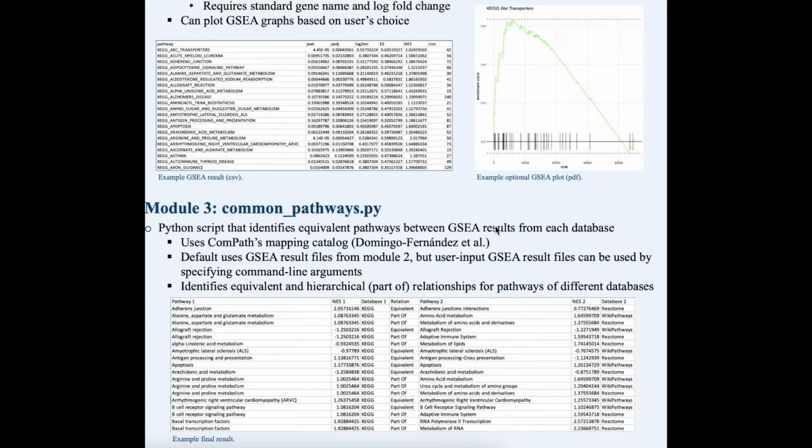The third module is a Python script that identifies biological equivalent pathways between GSEA results from each database, using ComPath mapping catalog. By default, it uses GSEA result files from Module 2, but user input GSEA results can be used by specifying command line arguments. The script identifies equivalent and hierarchical or product relationships for pathways of different databases. An example final result is shown here. As shown, a Hedgehog junction from KEGG is essentially equivalent to a Hedgehog junction interactions from Reactome, although they have different names.